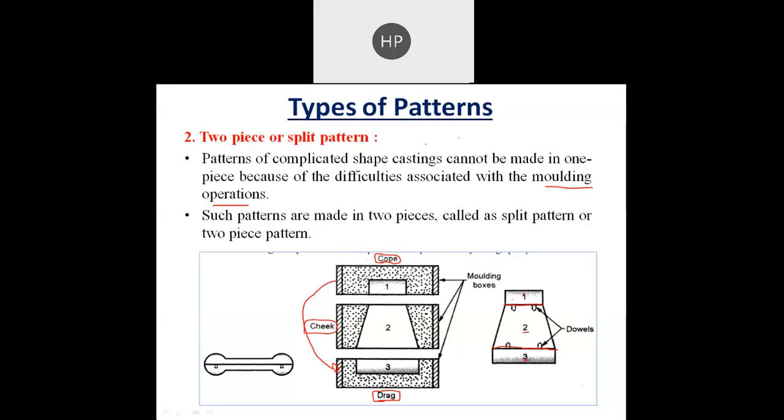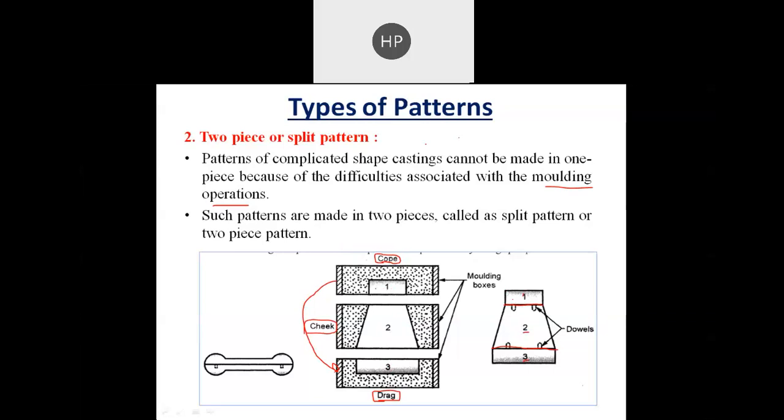So here, all these three pieces: piece number 3 is molded in box number 3, piece number 2 is molded in box number 2, the cheek, and piece number 1 is molded in the cope.